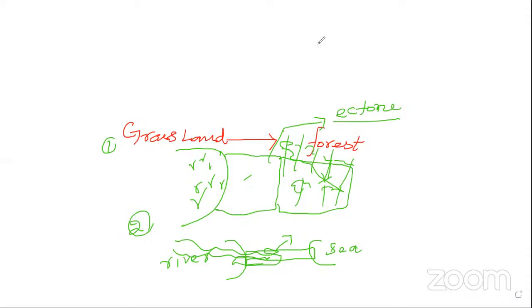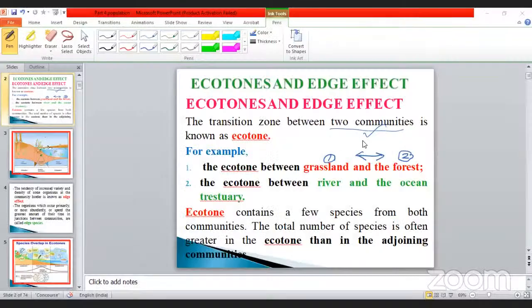See here. The ecotone contains a few species from both communities. The total number of species is often greater in the ecotone than in the adjoining communities.